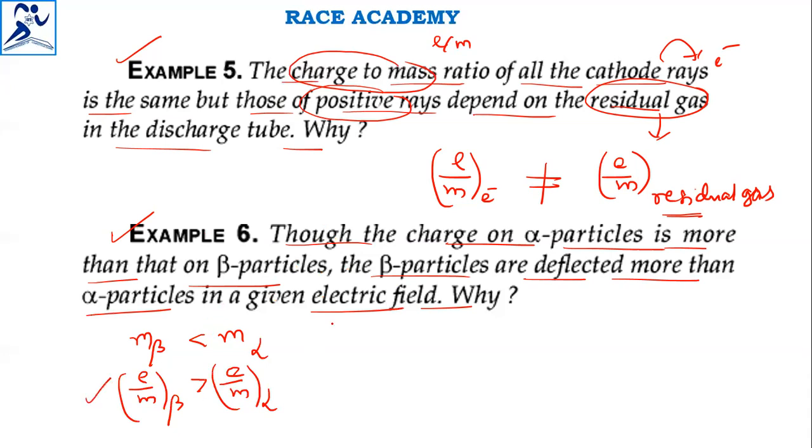Therefore beta particles are deflected more than alpha particles. The reason is very clear: the beta particle mass is smaller than alpha particles, and the e by m ratio for beta particles is definitely greater. Because of this, the beta particles are deflected more than alpha particles in a given electric field.